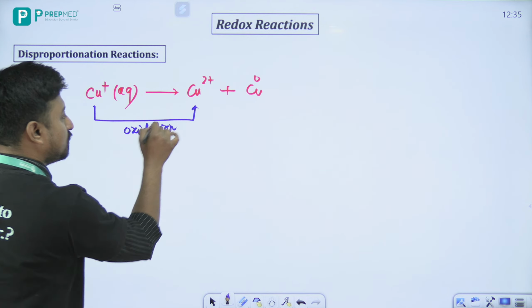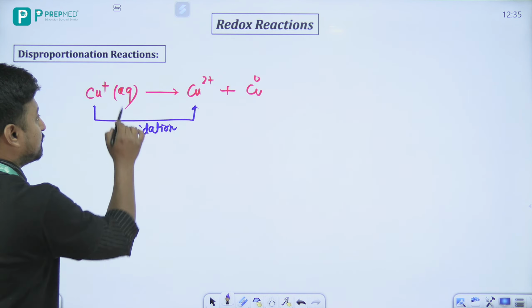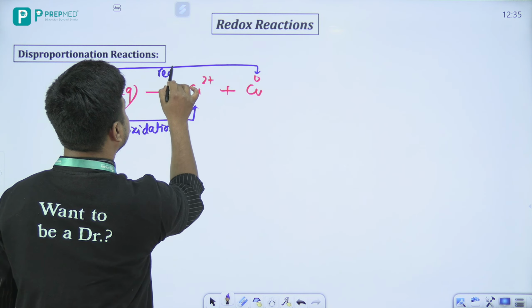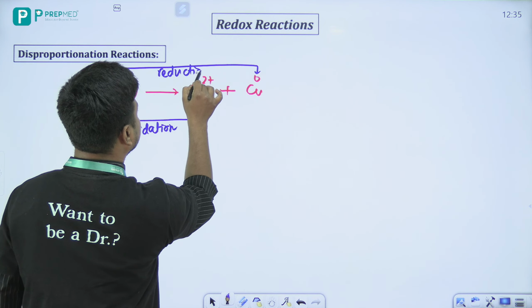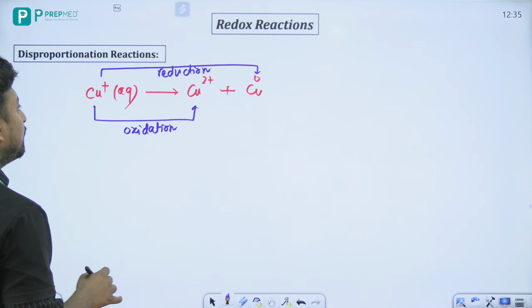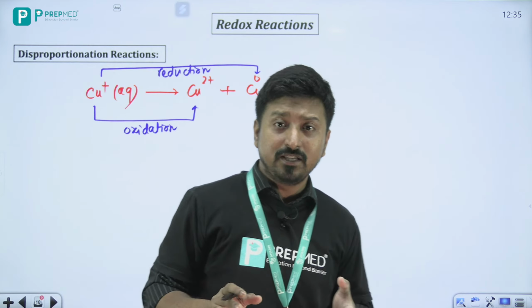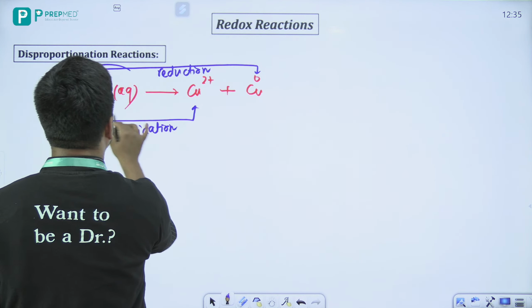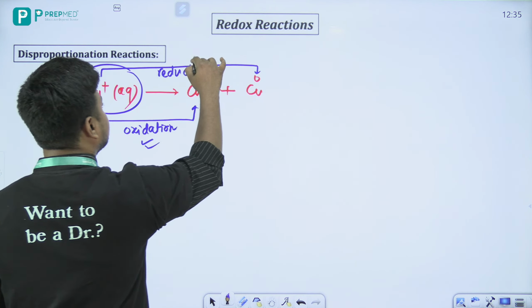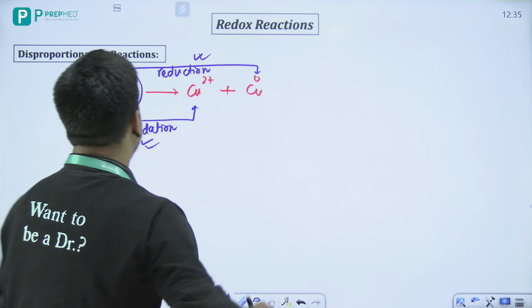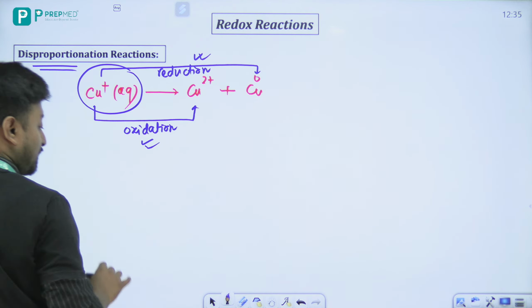Whereas if I go from copper plus to copper 0, this process is your reduction. That means in solution, one species is getting simultaneously oxidized and simultaneously reduced. These kind of reactions are called your disproportionation reaction.